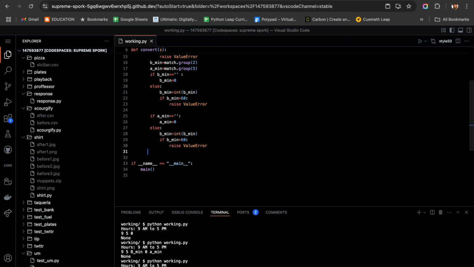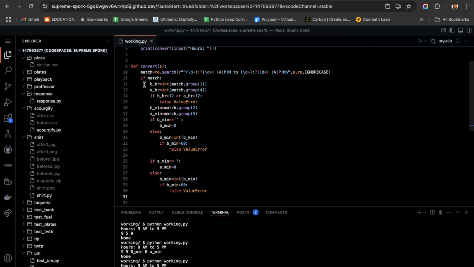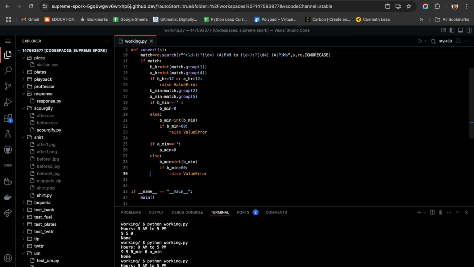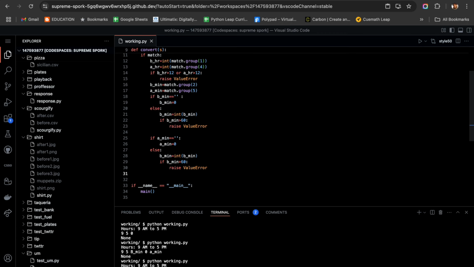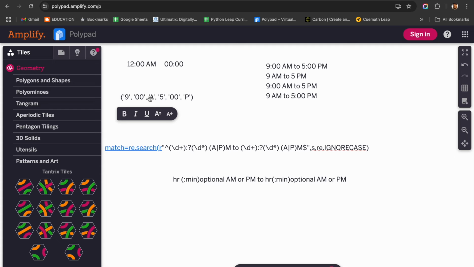The next thing we are going to do is convert. So how are we going to convert? With the help of the meridian, AM or PM. Here is match, so straight to this we can write: before meridian is equal to match.group, so what is the before meridian number? 1, 2, 3.